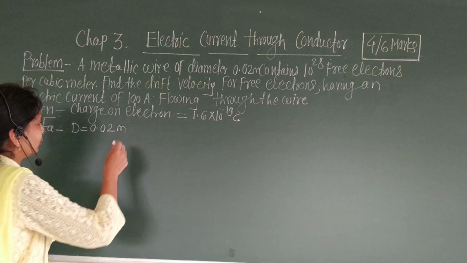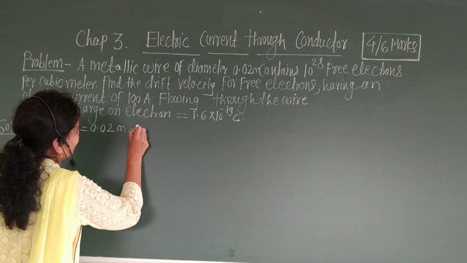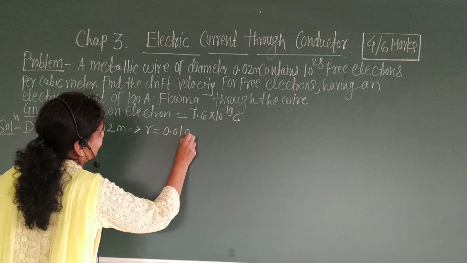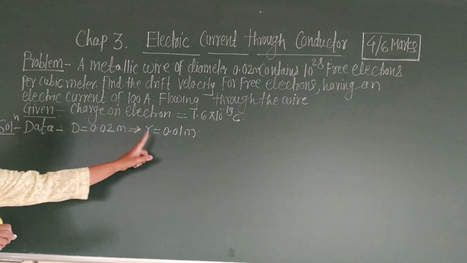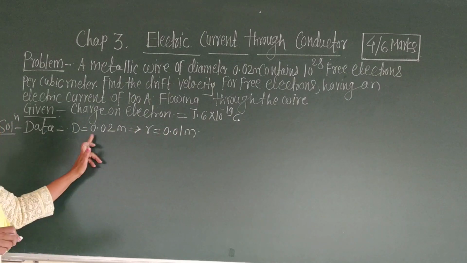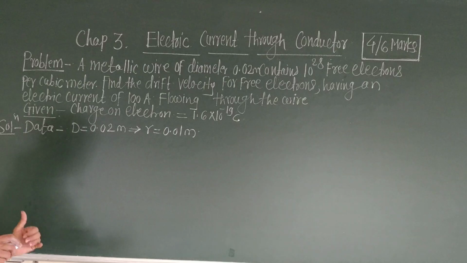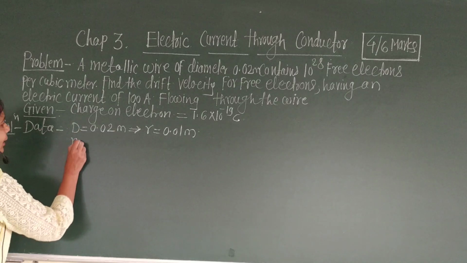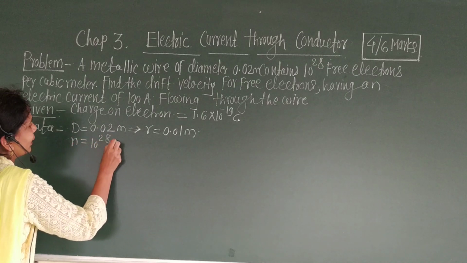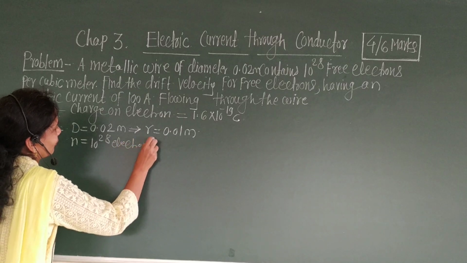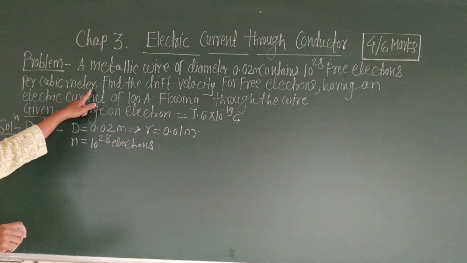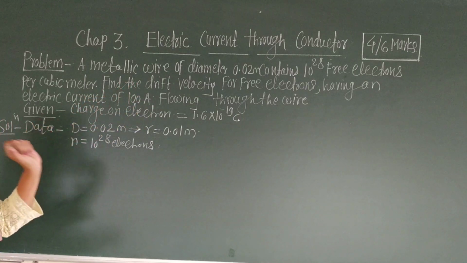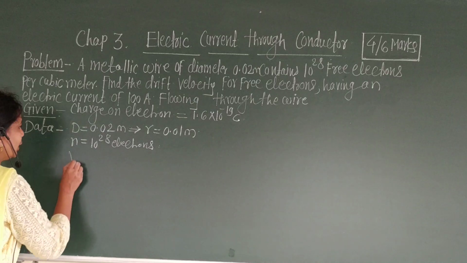From this diameter, you can calculate the radius of the wire. R is equal to 0.01 meter, because radius is diameter divided by 2. It contains 10 raised to 28 free electrons. Therefore, number of electrons N is 10 raised to 28 electrons per cubic meter. Find the drift velocity for free electrons. Therefore, we have to calculate Vd.